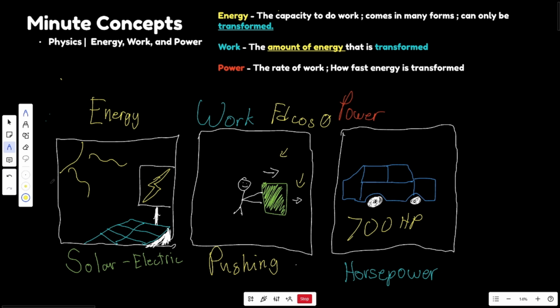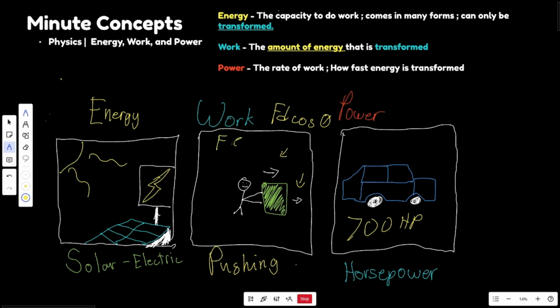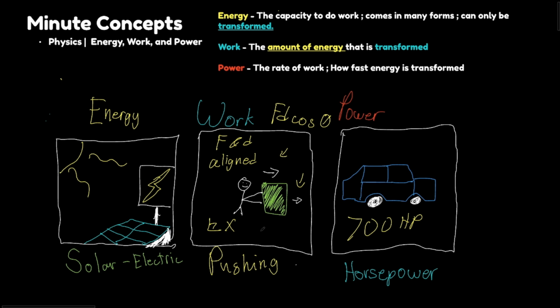So what's important about an object in order for it to do work is that F and D, which is force and displacement, must always be aligned. So they cannot be going in perpendicular angles. This is not allowed. They can only be going at angles that have an actual cosine value. So that's what work is. More on that in the in-depth video.